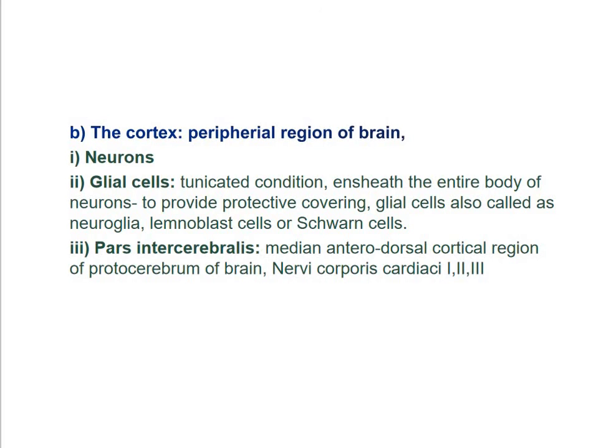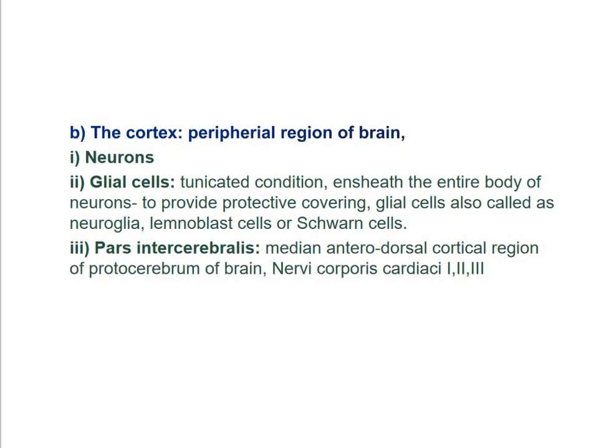The neurosecretory axons run anteroposteriorly and form the nerves, here the nervi corporis cardiaci externi. That is what we say the nervi corporis cardiaci second, entering the corpora cardiaca, or which may fuse with the nervi corporis cardiaci 1. So the cortex of the deuterocerebrum is exclusively occupied by the neurons and the glial cells.